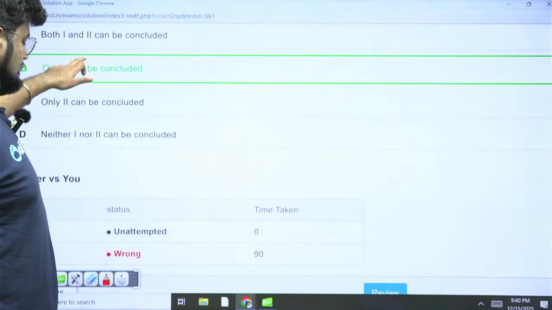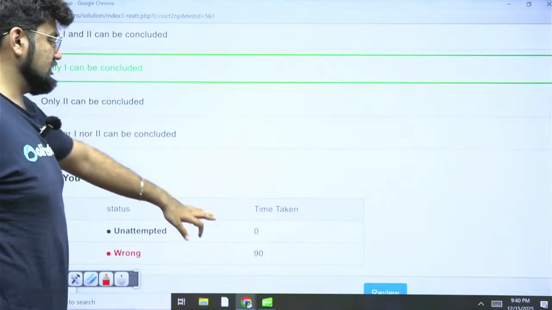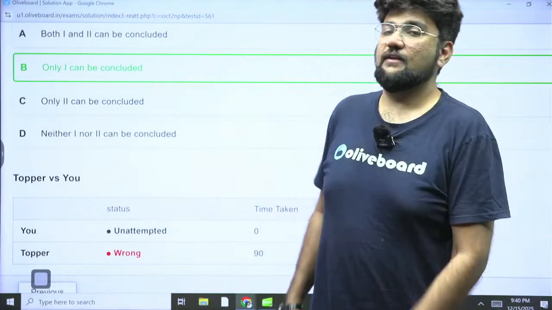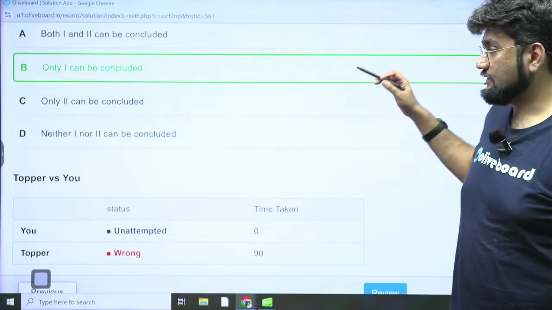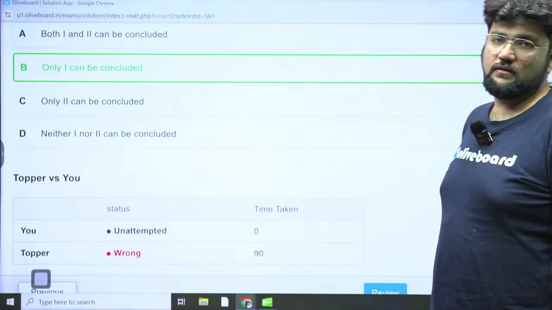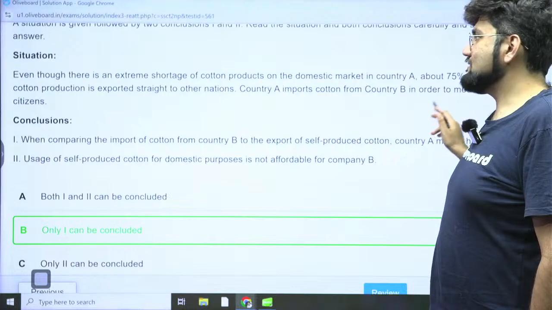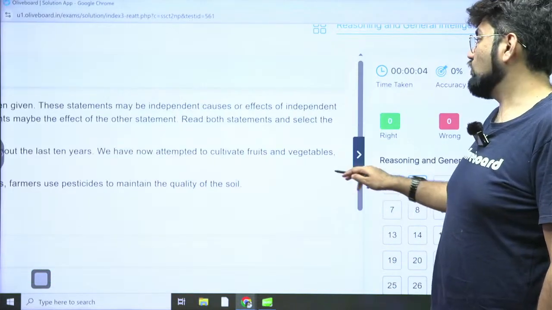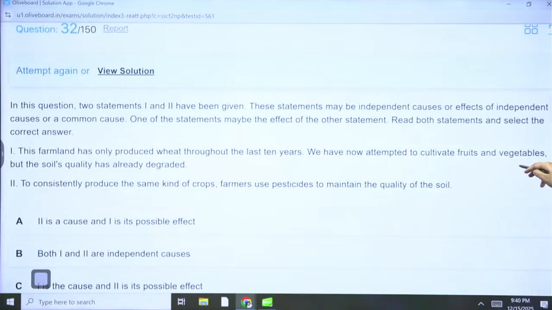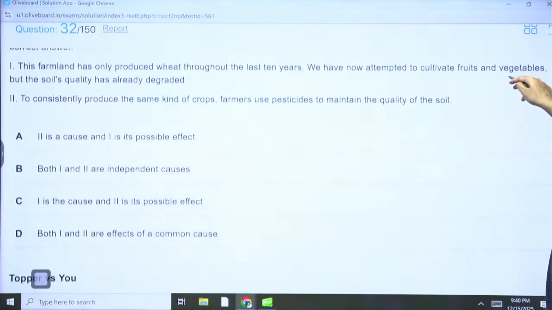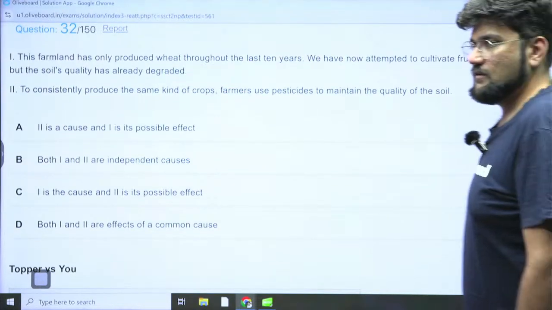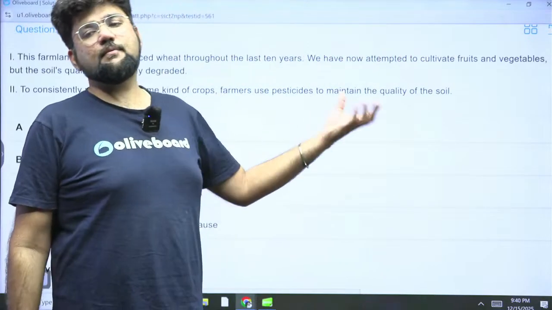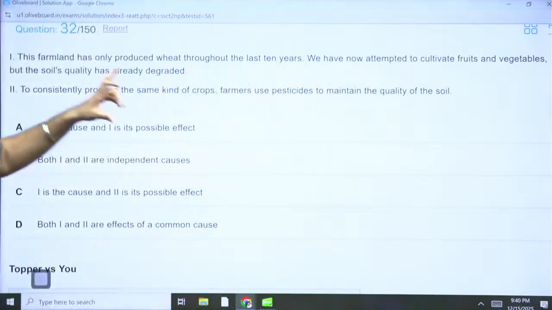What is the timeline? 90 seconds were taken here, 1.5 minutes, and after reading and analyzing the whole thing, many ended up going in the incorrect zone. So this is the primary challenge of critical reasoning, where understanding what is given is also very important. See, this topic has the capacity of becoming very difficult at times without actually increasing or decreasing anything. The fact which will be presented will be out of line and you will get confused. So that is what it is.